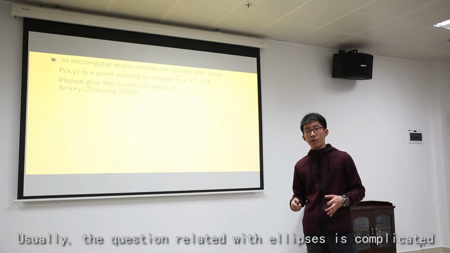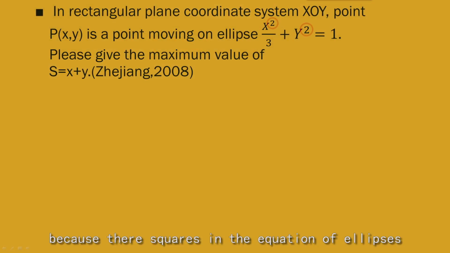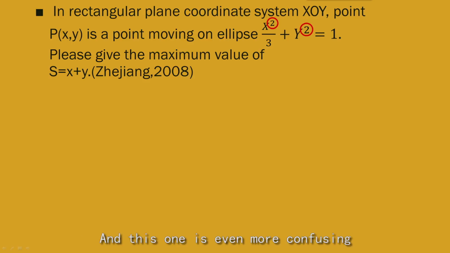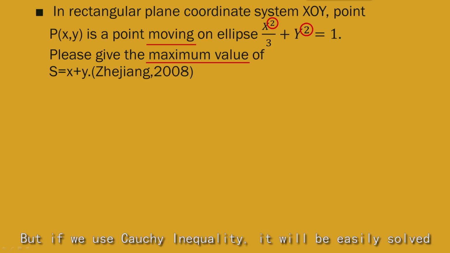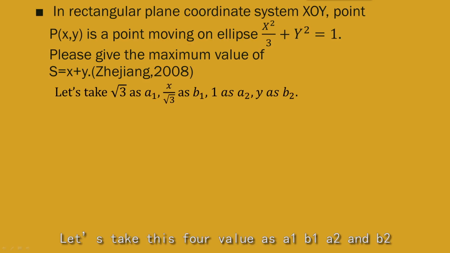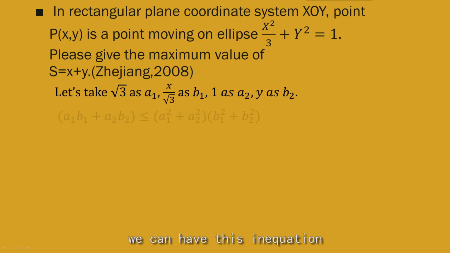Usually, questions related to ellipses are complicated because there are squares in the equation of ellipses, as in this one. And this one is even more confusing because it asks us for a maximum value, which is related to a moving point. But if we use Cauchy equality, this question could be easily solved. First, we take these four values as A1, B1, A2, and B2, and in order to create an equation like the Cauchy equation, we can have this equation.